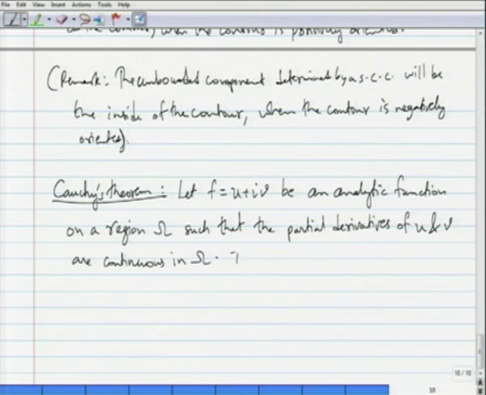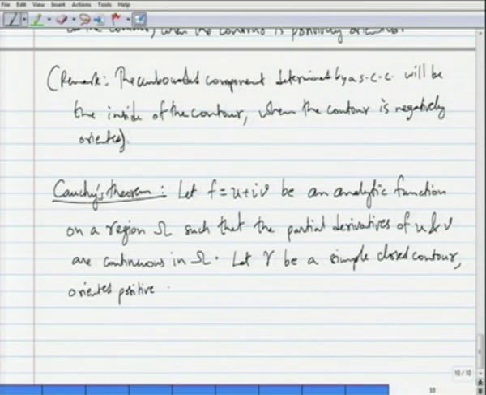Now, also let gamma be a simple closed contour, oriented positively, such that gamma and the inside of gamma, so basically the trace of gamma and the inside of gamma, are contained in omega.